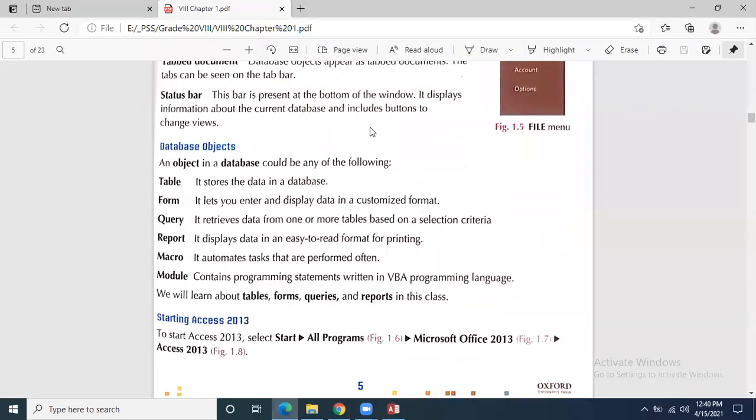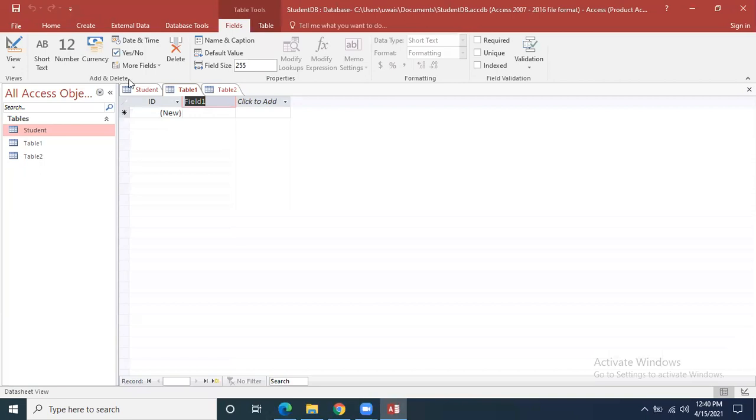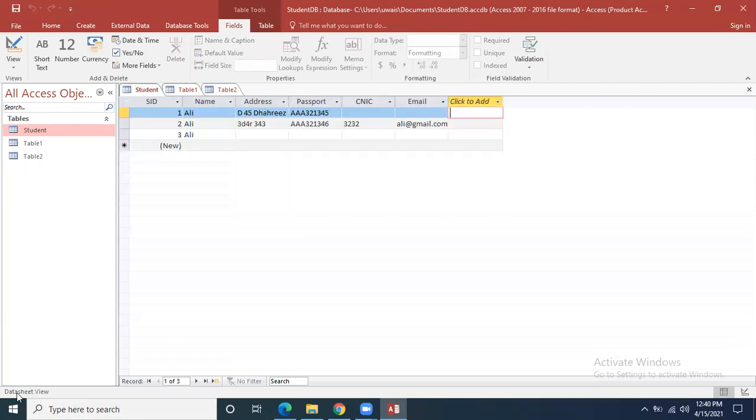Then the status bar. Basically, this bar is present at the bottom of the window. It displays information about the current database and includes buttons to change views. So over here, if we are at the student table, this is the status bar.